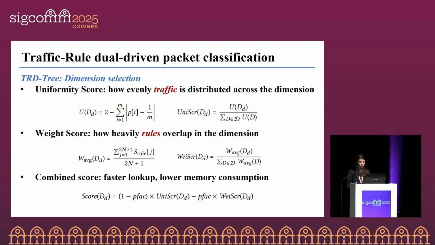We use two key metrics. The first is a uniformity score, which shows how evenly traffic is distributed across the dimension. The second is a weight score, which measures how heavily routes overlap in that dimension. By combining these two metrics, we can choose a dimension that spreads traffic more evenly and avoids too much route duplication.